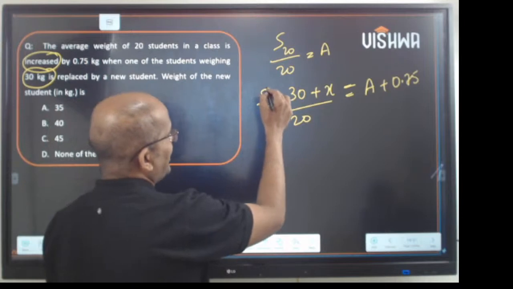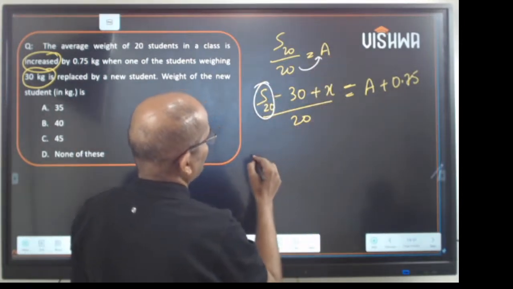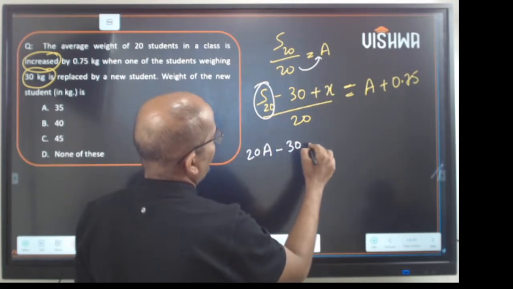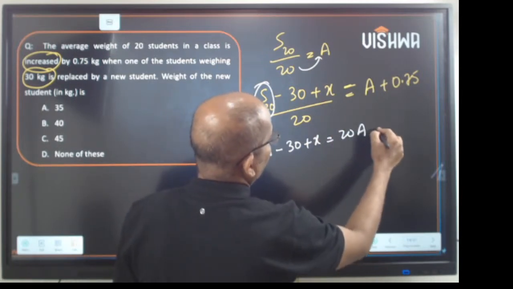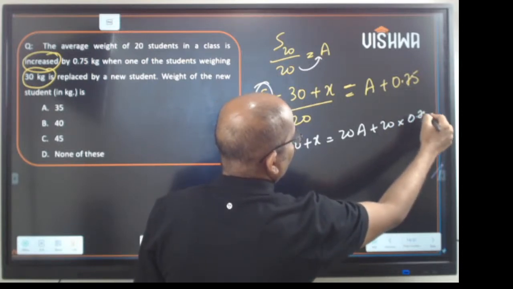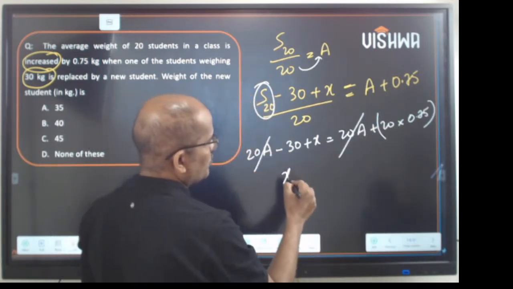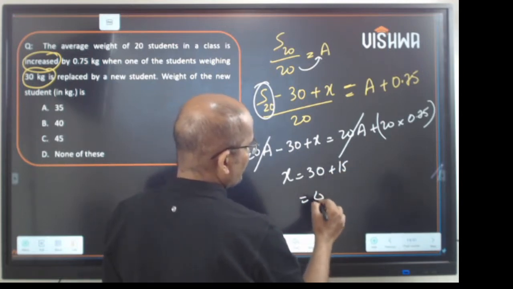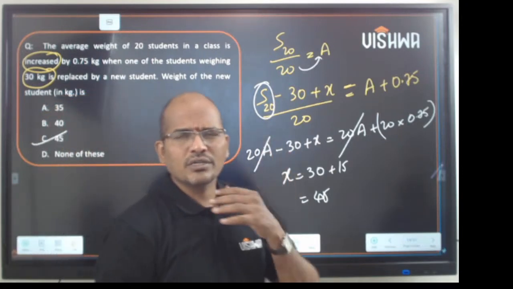Clear. Now I can write this S20 as 20A. So 20A minus 30 plus X equals 20A plus 20 into 0.75. So 20A is cancelled, so X equals 30 plus 15, which is 45. So the answer is C, 45. So simple question.